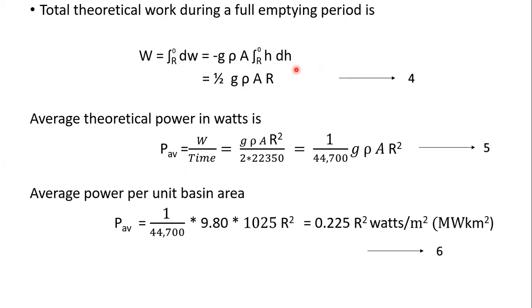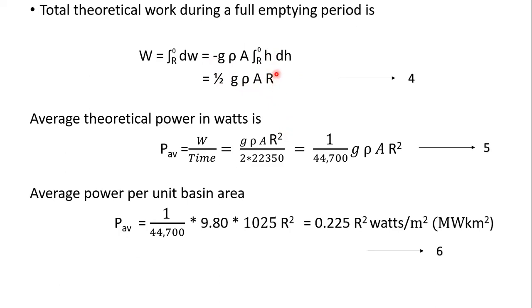So this will become h square by 2, and those will be cancelled, and remaining we are getting R square, minus 1 by 2 R square. So minus minus gets cancelled and 1 by 2 g into rho into A into R square will remain.